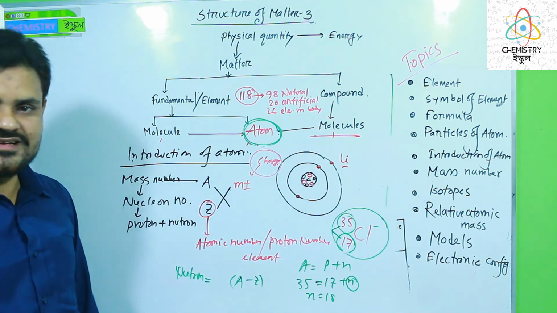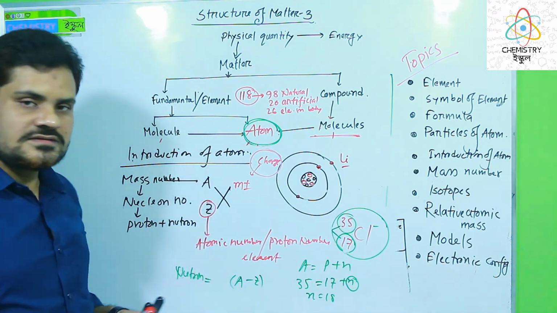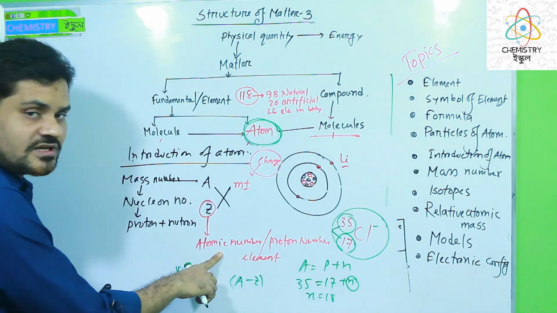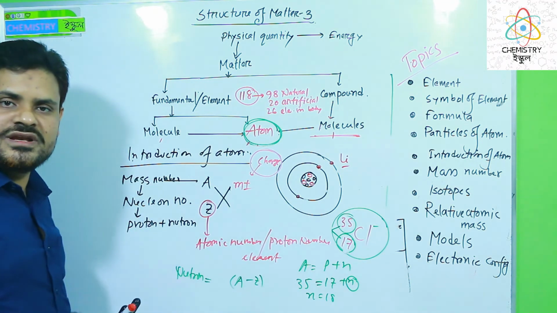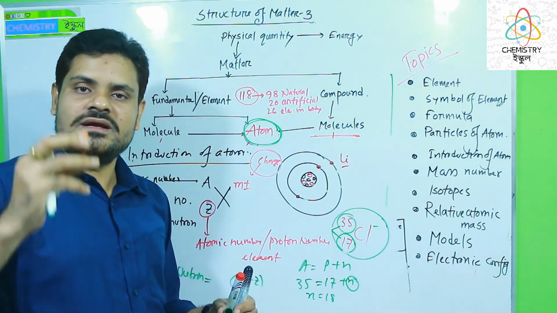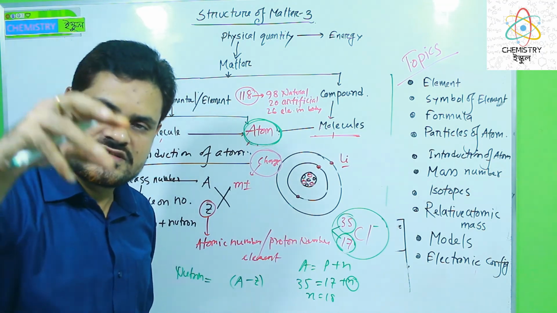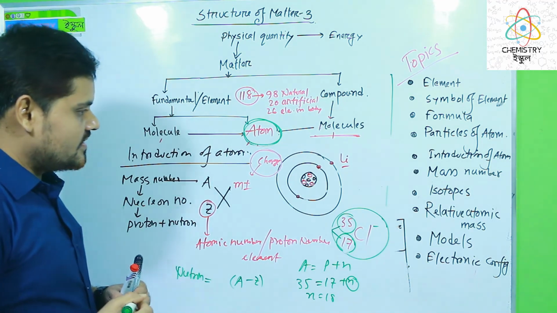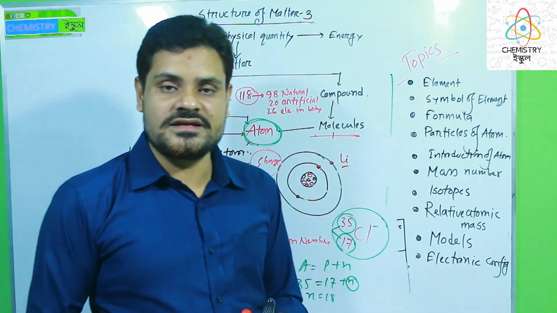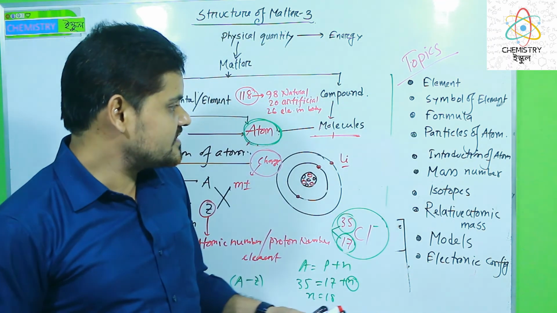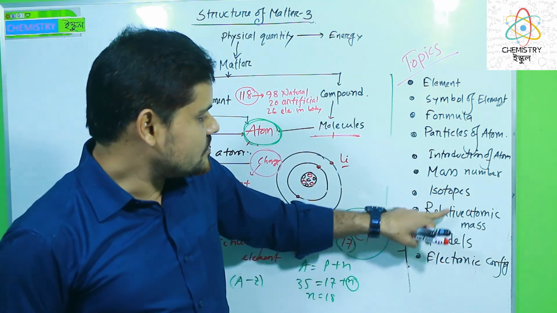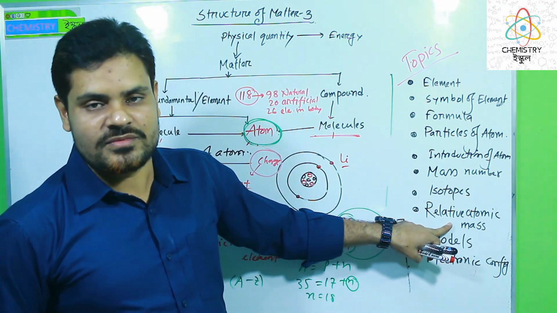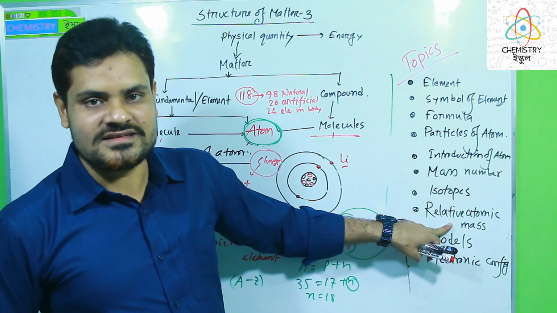By this we can easily find out different types of particles and numbers: mass number, nucleon number, atomic number. Atomic number means the proton number, that is, how many positive charges exist in the center of an atom. So dear learners, that's all for today. In the next videos we will discuss isotopes, relative atomic mass and relative molecular mass, and we will solve some problems regarding this.